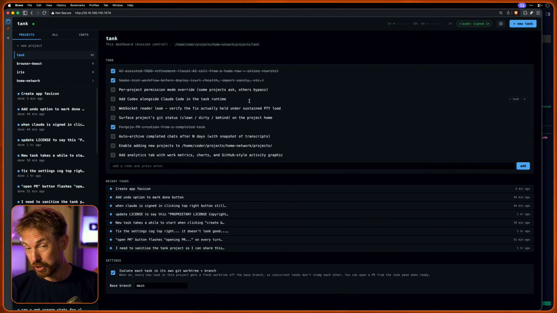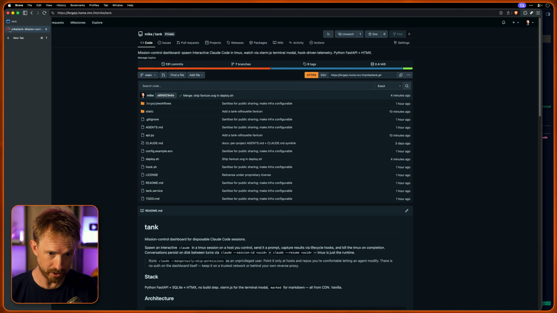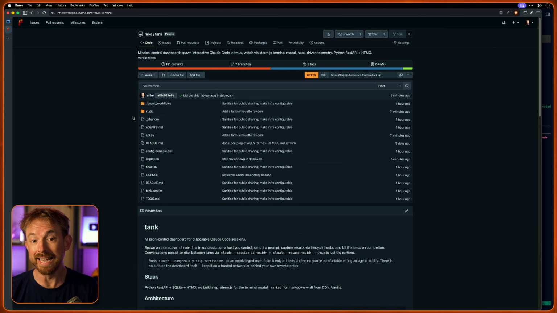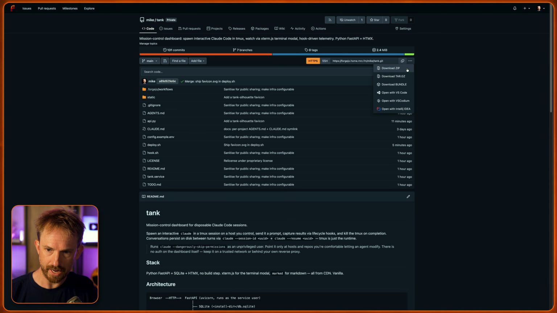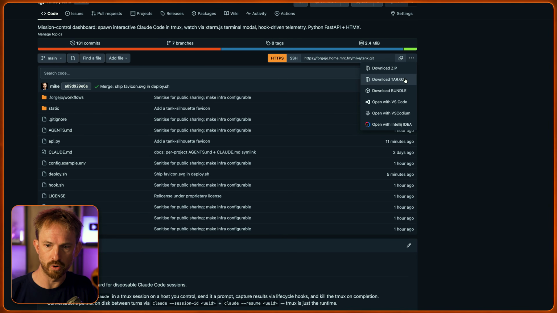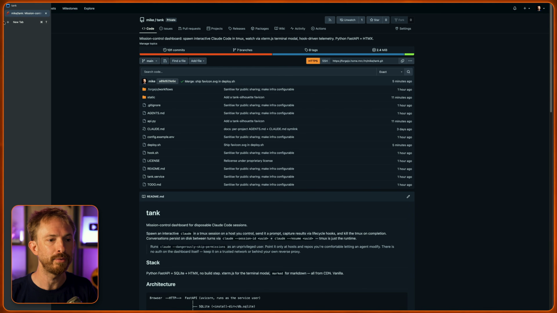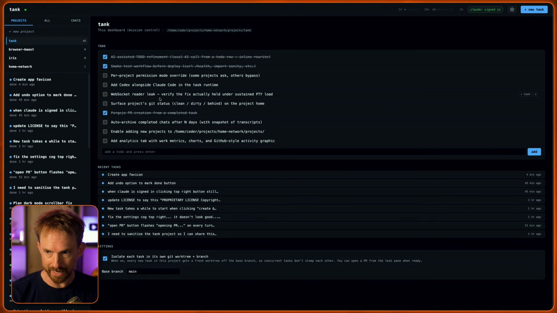All right, so let's actually use my dashboard to build a real feature for Tank and see how it works in practice. Now you'll notice because I'm using local Forgejo as my Git repo, my source of truth, I've got all of the code files here, and sometimes I like to have them as a flat text file that I can feed to AI such as Google's Gemini and ask questions before I go back and code more. Now, obviously, I've got the ability locally here to download as a zip or a tar or whatever like that, but if I want to get the flat file, that's a feature I need to bake into Tank.